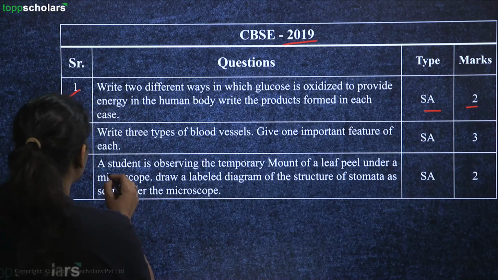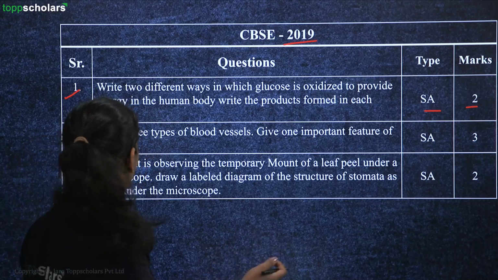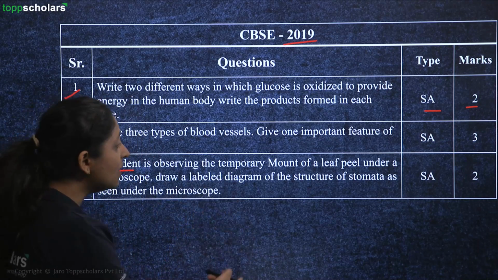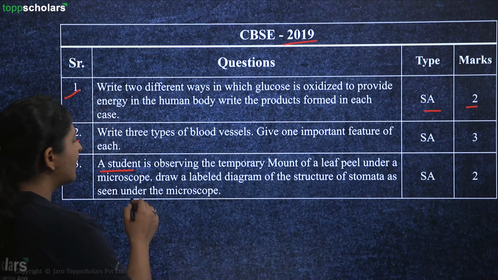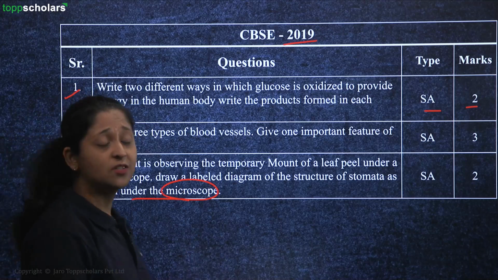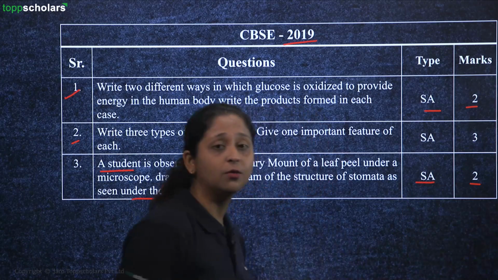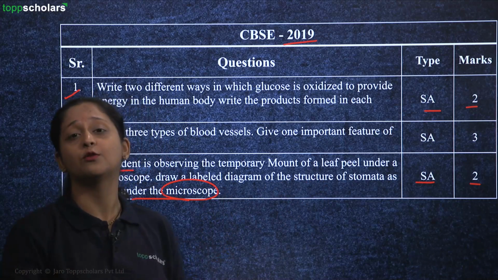That's it. Then a student is observing a temporary mount of leaf peel under the microscope. Here we have a leaf section. Draw a labelled diagram of the structure of a stomata as seen under the microscope. Such an easy question again, students. It's a short answer question holding 2 marks for you. You have to just draw a labelled diagram of the structure of a stomata.